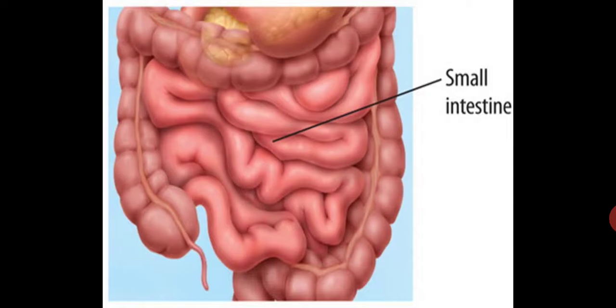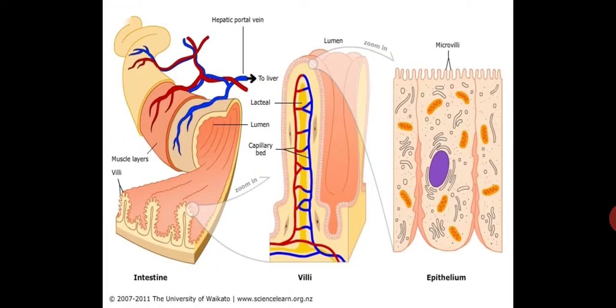The next step of nutrition, that is absorption, will take place in the small intestine. The digested food is then absorbed by the small intestine itself. Absorption of food occurs through thousands of small finger-like projections in the inner wall of the small intestine. These projections are known as villi; the singular form is villus. They increase the surface area of absorption of digested food.